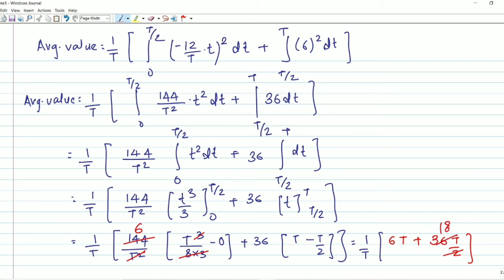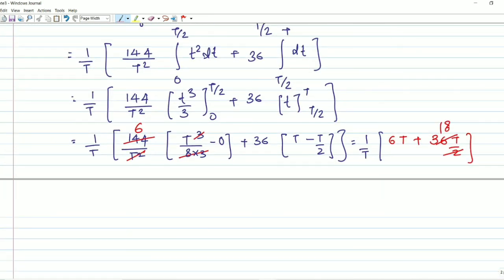We have to simplify further. This is the last step. It will become 1 by T. 18 plus 6 will be 24 capital T. We can cancel out capital T from numerator as well as denominator. Our final answer will become 24.